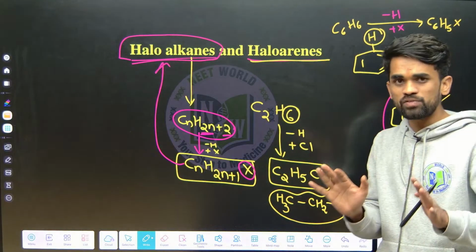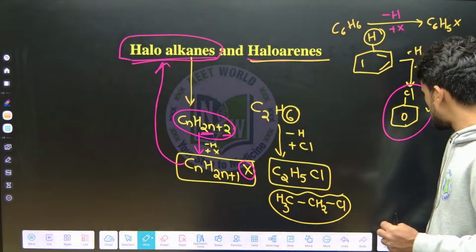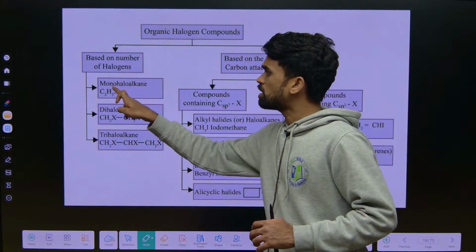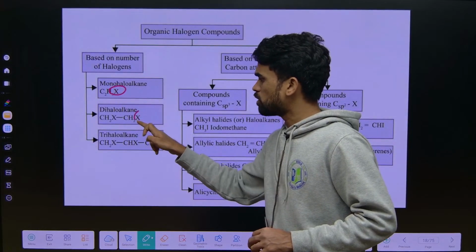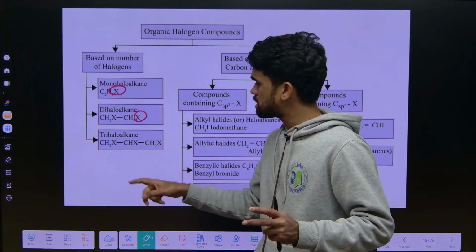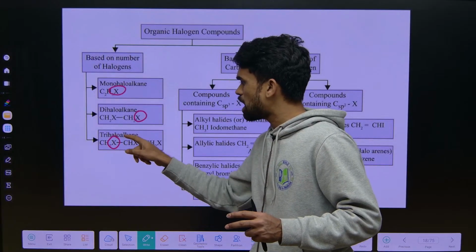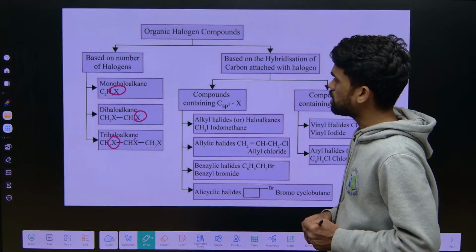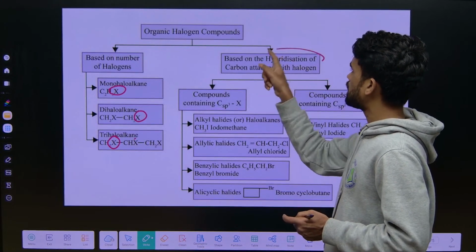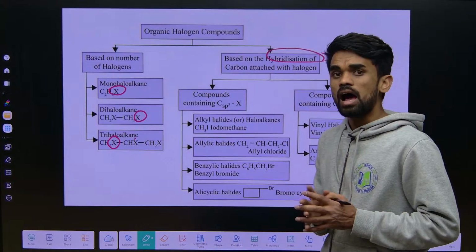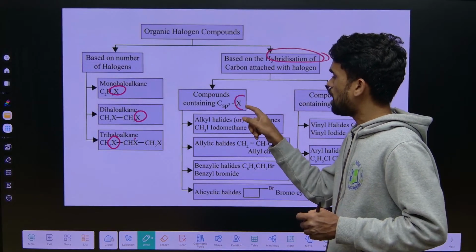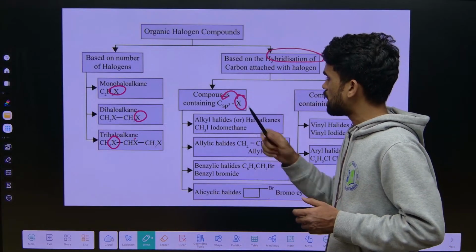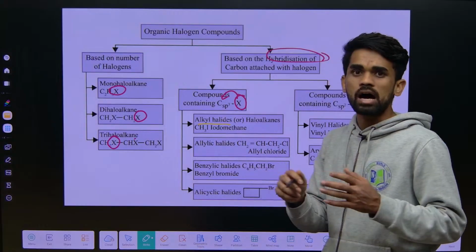Now everything that we have discussed is clear, right? So there is a small classification of these compounds. See, if one halogen is there it means mono, if two halogens are there it means dihalides, three means trihaloalkanes, you can call them like this depending upon the number of halogens present. Next, based on the hybridization of the carbon attached to the halogen atom. For example, if the halogen is attached to a carbon which is sp3 hybridized, you can call it an alkyl halide, like haloalkanes.